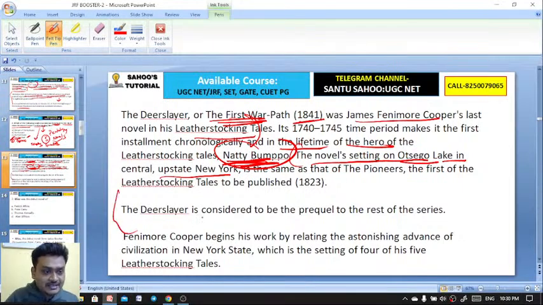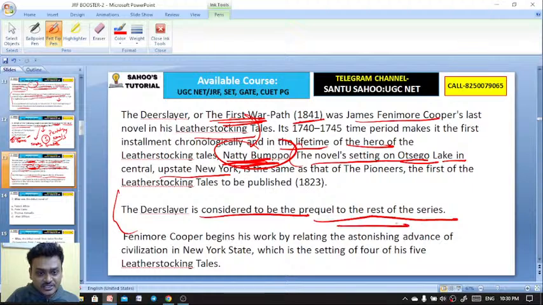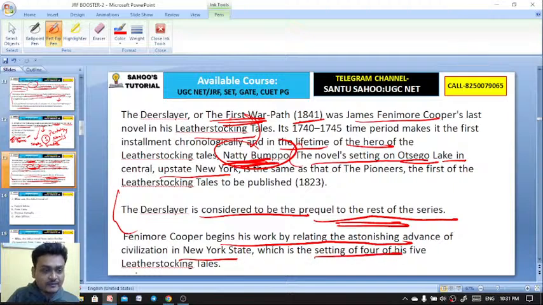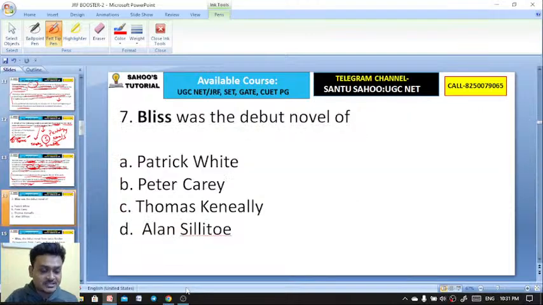Here, The Deer Slayer is considered to be the prequel to the rest of the series. Fenimore Cooper begins his work by showing the astonishing advance of civilization in New York State, which is the setting of 4 of its 5 Leatherstocking Tales. James Fenimore Cooper, Natty Bumppo. Remember this character.